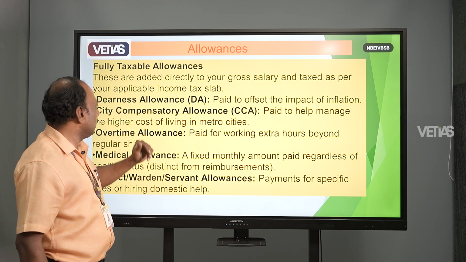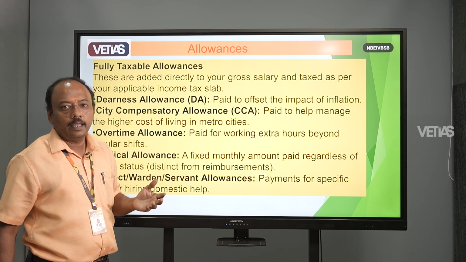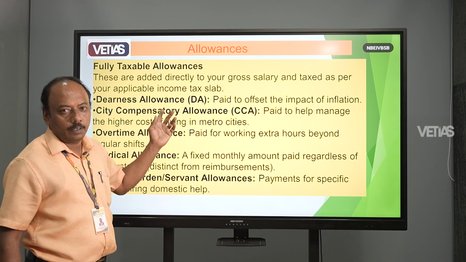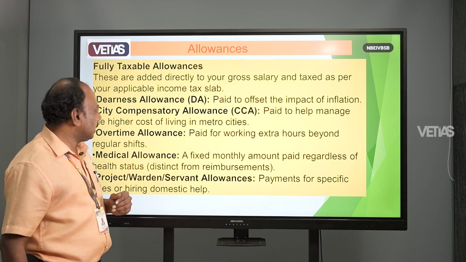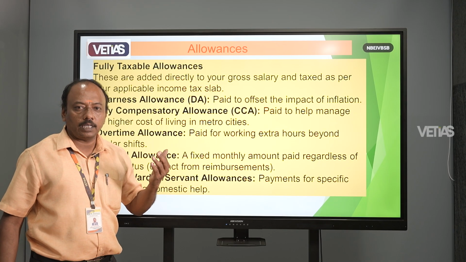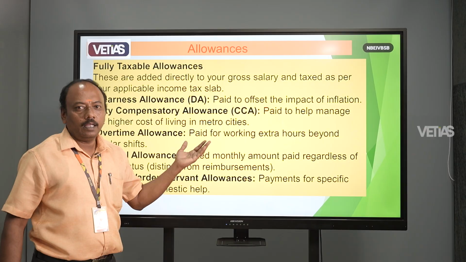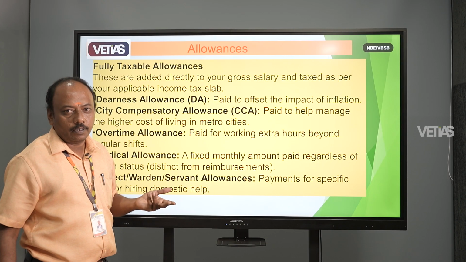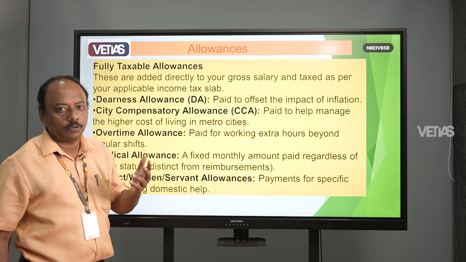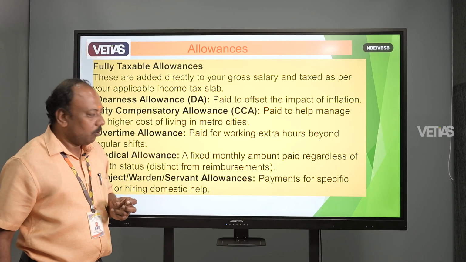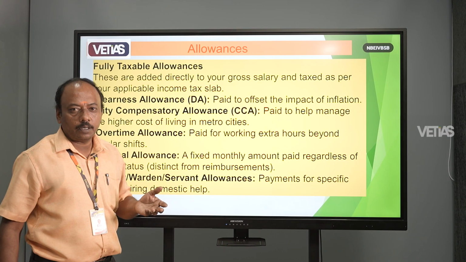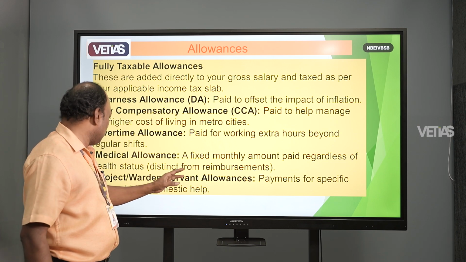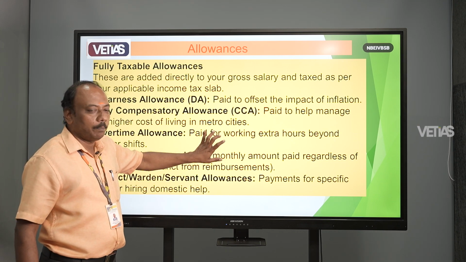First is the dearness allowance, dearness pay. It may enter into the service benefits and retirement benefits. While preparing the salary income, it will be calculated. And the city compensatory allowance: suppose the person lives in a high cost of living area, so the company provides the city compensatory allowance. And overtime: if the employee works extra time, more than 8 hours, we will pay the overtime allowance. Even the medical allowance, we provide the facilities to the employee. And the project or warden or servant allowance is also paid by the employer.